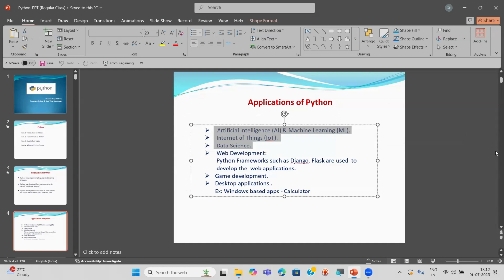However, experienced candidates are required for these technologies right now. Most of the companies are asking for experienced candidates. So these are the advanced technologies: AI, ML, next IoT, which stands for Internet of Things, next data science. These are the latest technologies. In these latest technologies, we are using Python.